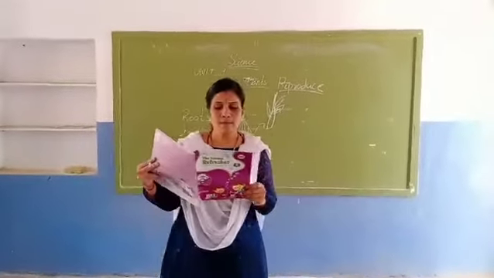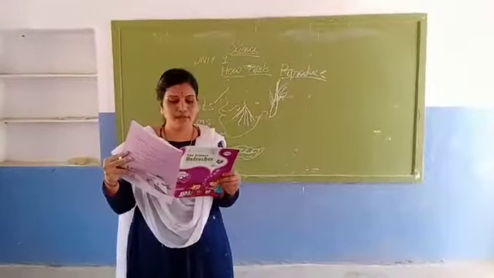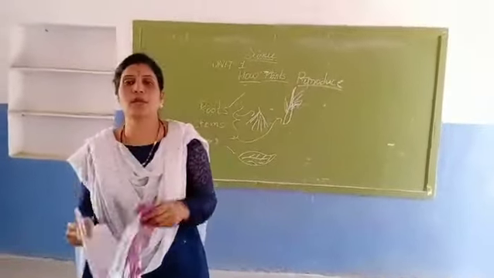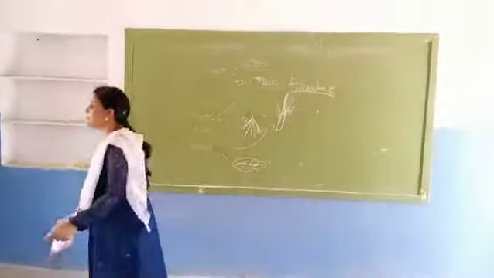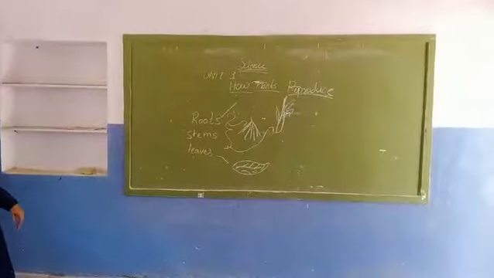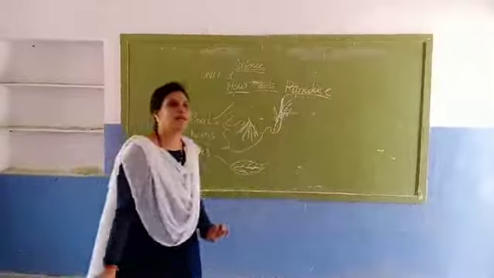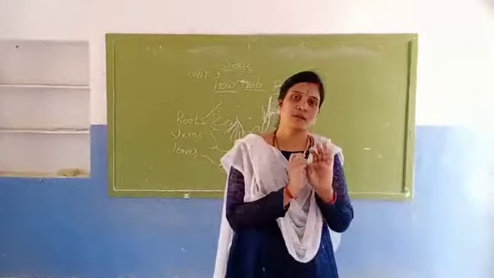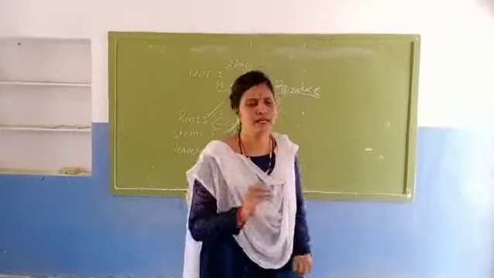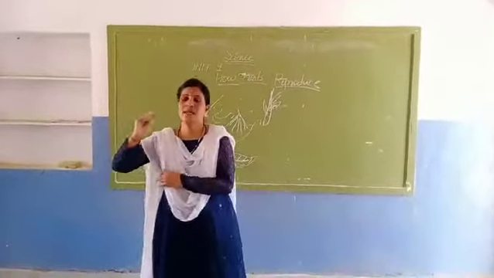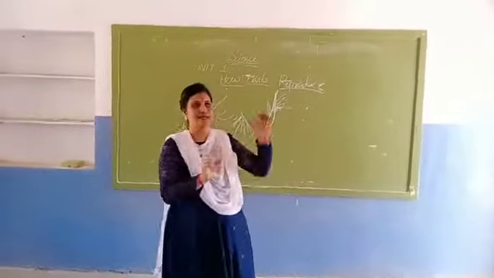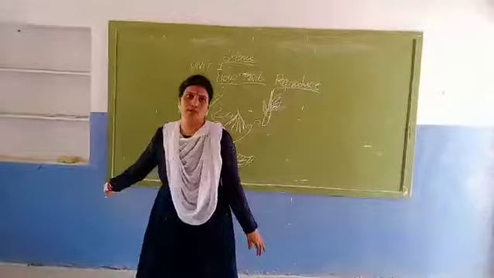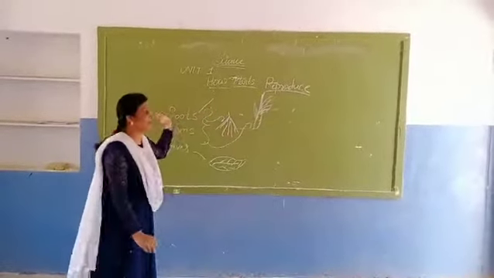Now some plants such as mosses and fungi do not have flowers. They produce spores, each of which grows into a new plant. The example here is spores and fungi. They don't have any leaves. They don't have any stem. They don't have anything, but they are just like plants. So this is the lesson, how plants reproduce.